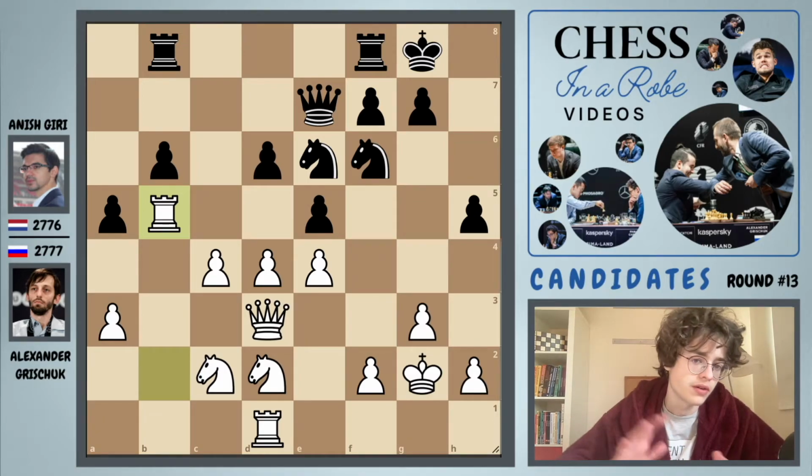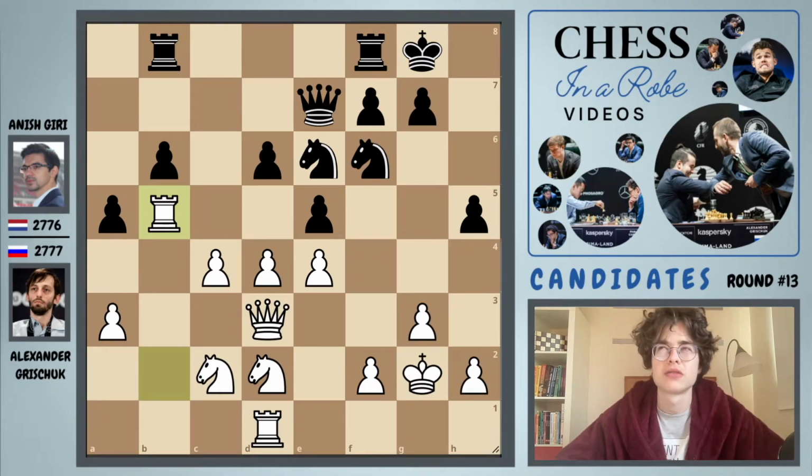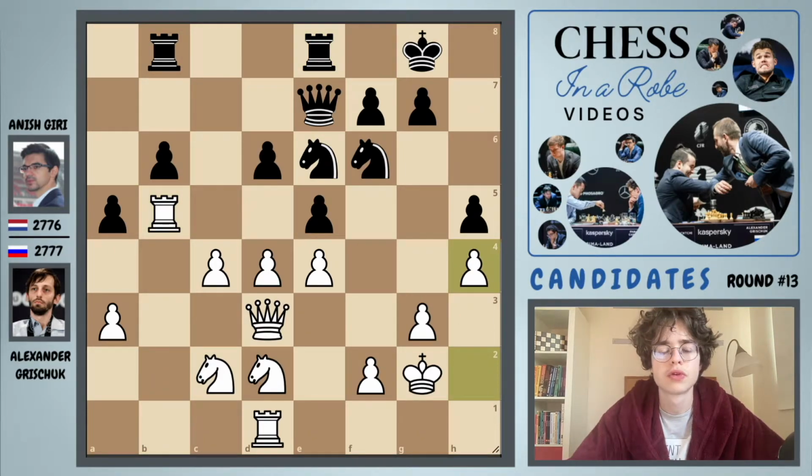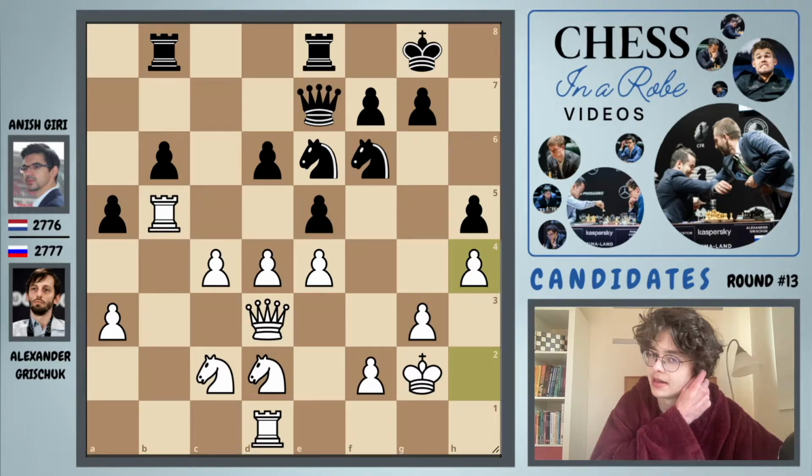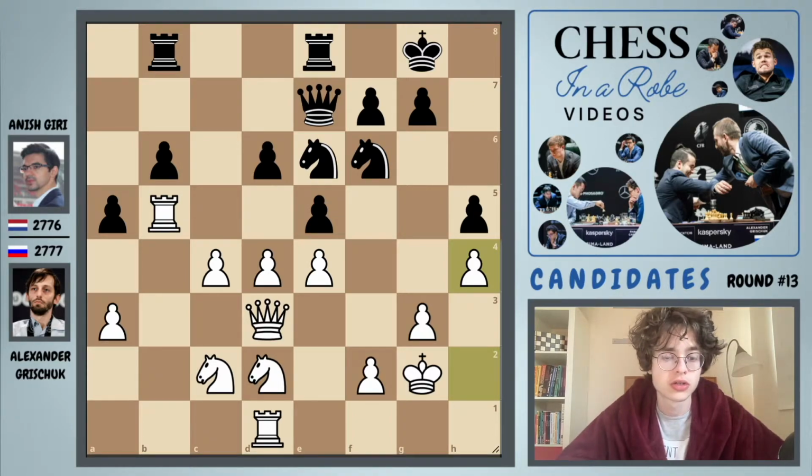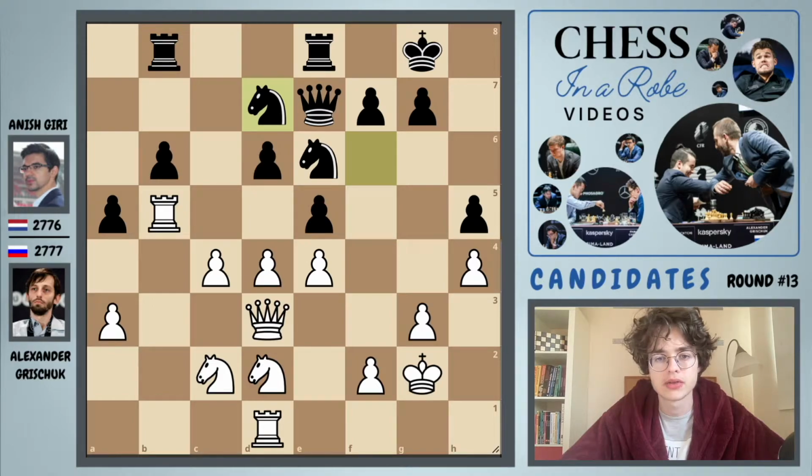Maybe Grischuk would have given the draw because he also felt kind of guilty after the game. So after this move, we simply have rook f to e8, and now h4, very natural, just making sure that the position is very solid. And here actually there is some funny line that Alexander Grischuk pointed out in the interview. After some move by Anish, let's say he'd play the move knight e7, which was not played in the game, and let's say I do some random move by white, knight a1. There is actually a pretty cute tactic in this position.